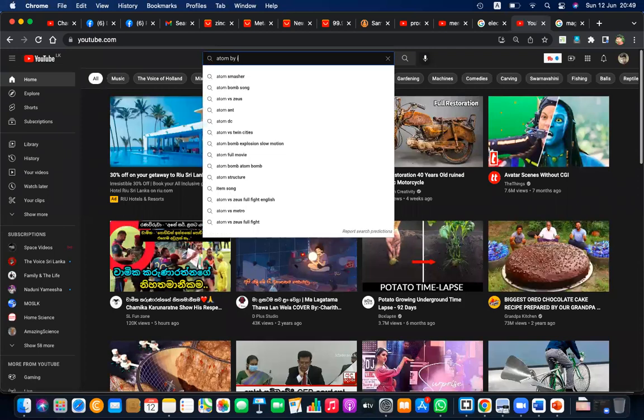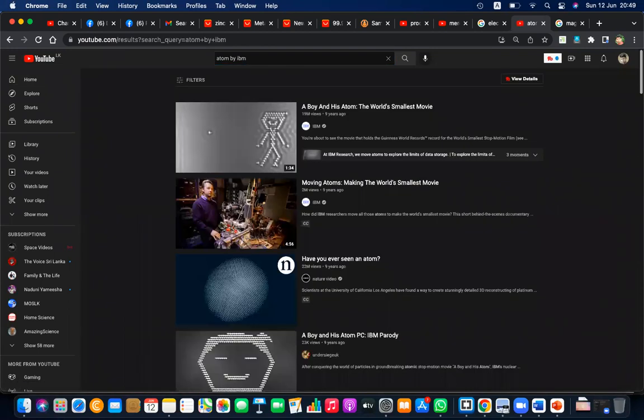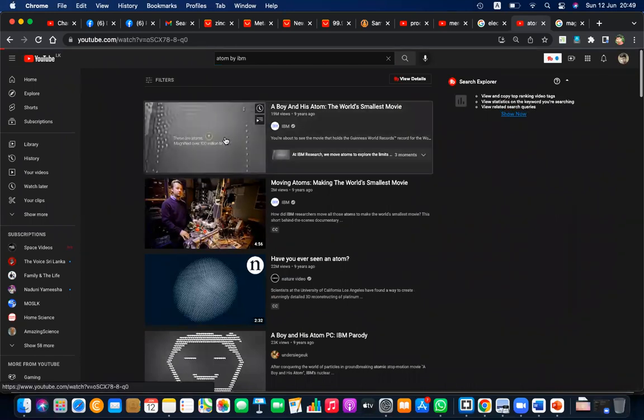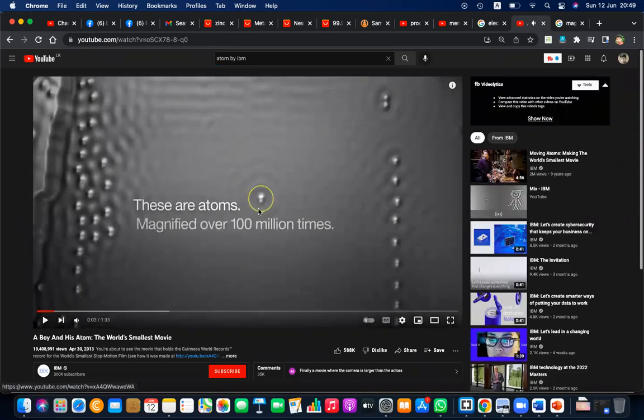IBM. Here. Okay, see here, these are atoms, right? So how many times is the magnification level? Magnified 100 million times. Amazing, right? So this cannot be done using a light microscope.